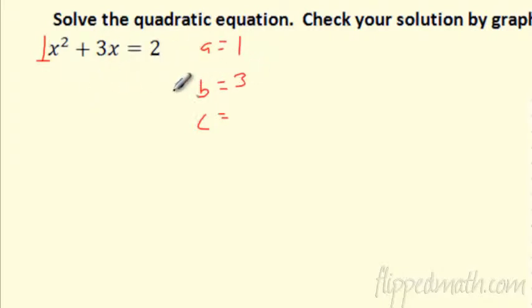Whoa, whoa, whoa. Before I can name those, what do I have to do here? I have to set it equal to 0. So I kind of got a little bit ahead of myself. I have to subtract 2 from both sides.